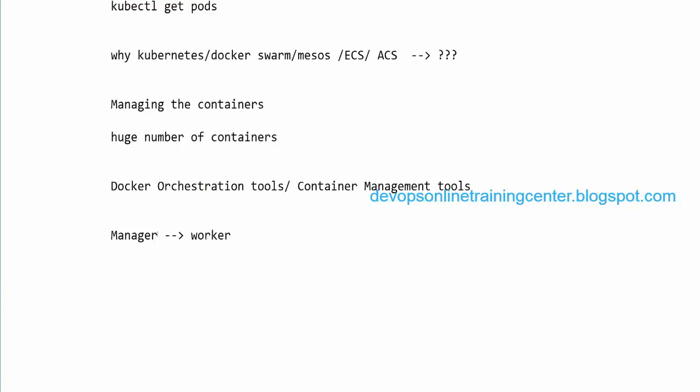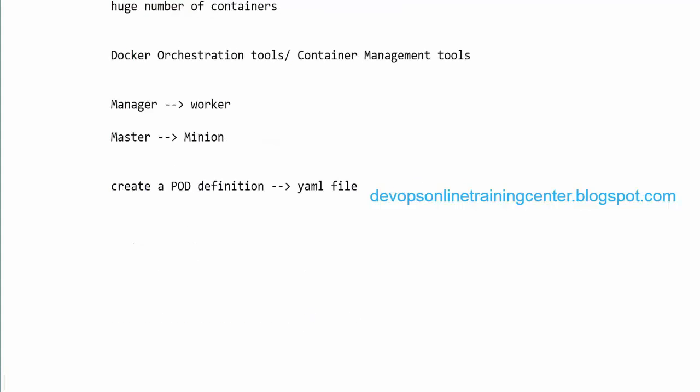In a similar way, in Kubernetes we have something called the master node and the minions. From the master we create a pod definition using the YAML file, where we specify the desired state of the container. I want one pod to be created.